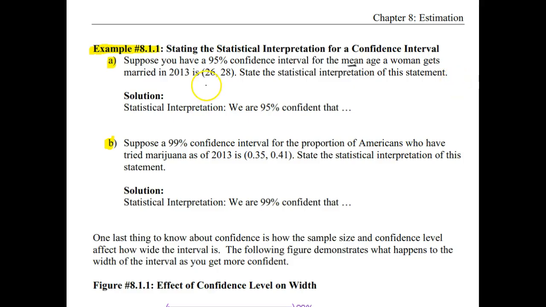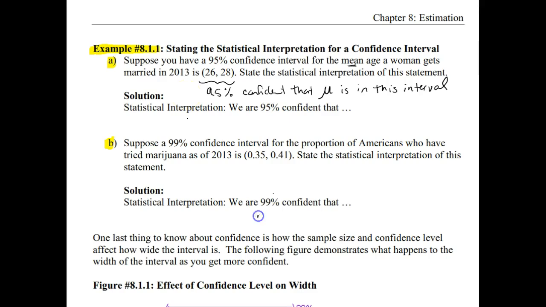Okay, so I'm going to write up here just with symbols, and then we'll put it into the actual language and context of the problem. But we are 95% confident that mu is in this interval. Now, the wording that we've been learning for mu, since it stands for the population mean, is the mean measurement, whatever variable we're looking at, of all objects. So in this case, we're going to be looking at the mean age of all women who got married back in 2013.